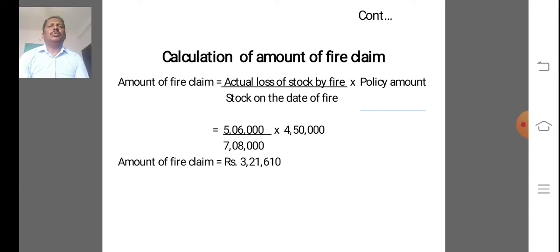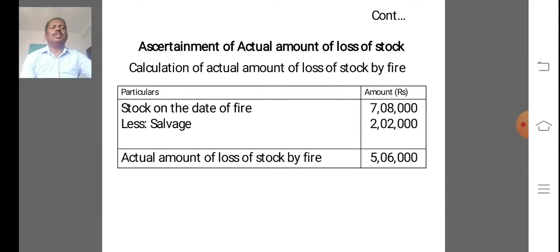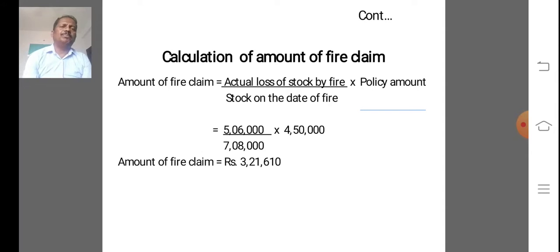In step number 4, we got 5,06,000 as the actual amount of loss, and the closing stock on the date of fire we obtained in step number 3. And in this problem, the policy amount is given, that is 4,50,000.